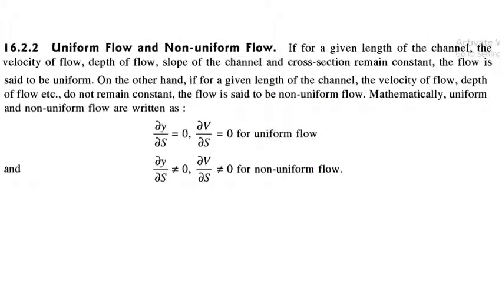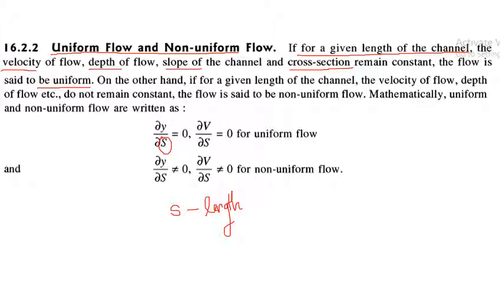Next, let's see the second type of classification, which is uniform and non-uniform flow. For a given length of channel through which the fluid is flowing, if the velocity, depth and slope of the channel and cross-sectional area of the channel are constant, it is called a uniform flow. Length is denoted here by S. So S is the length of the channel through which fluid is flowing.